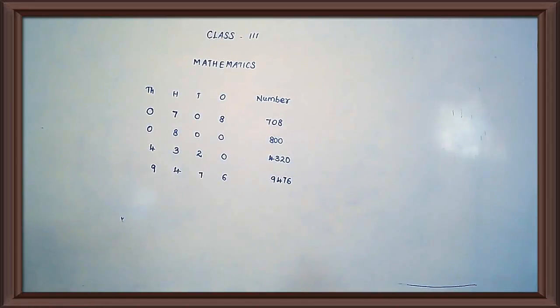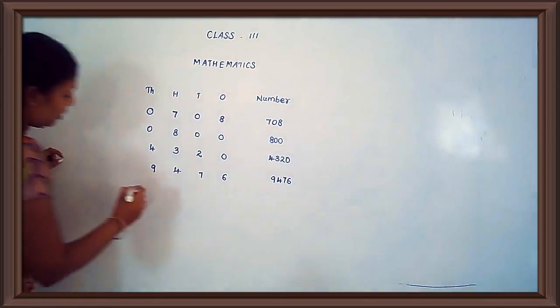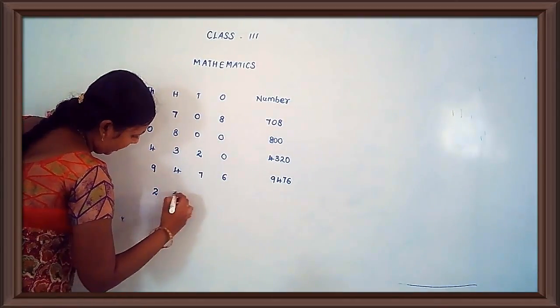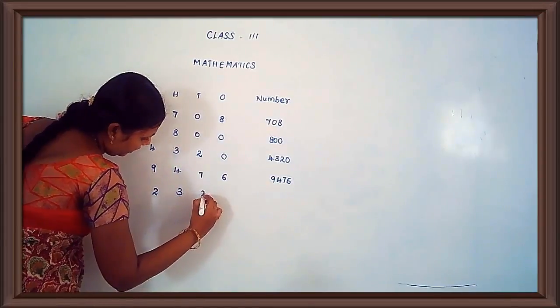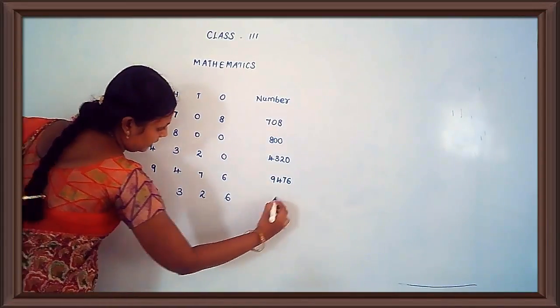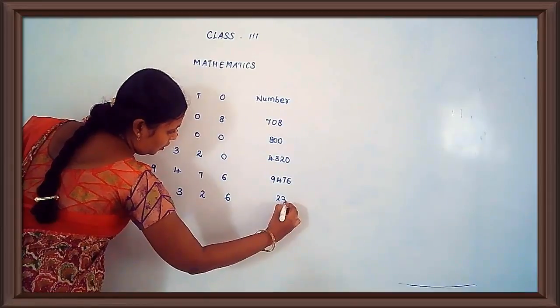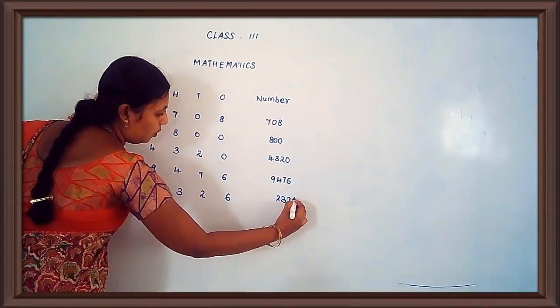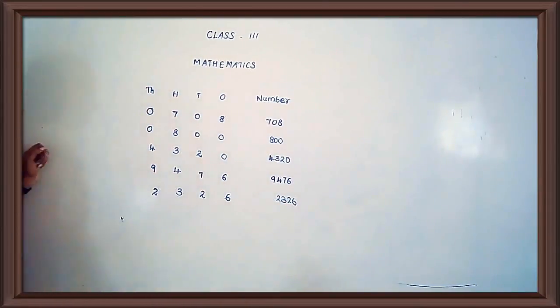Okay, ma'am? 2,326. All of you have written?